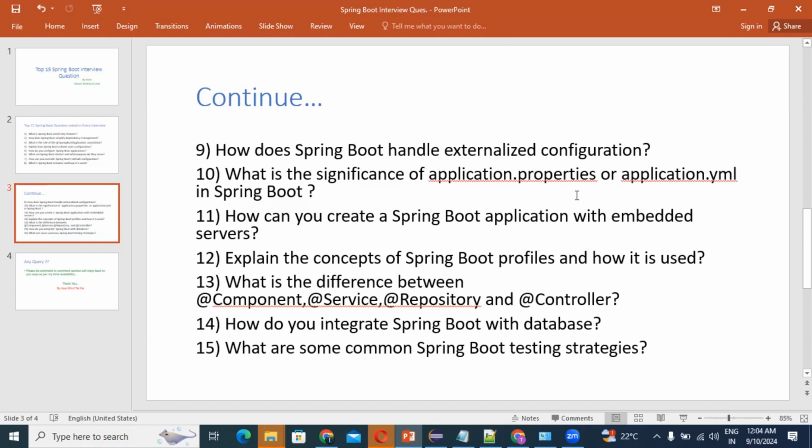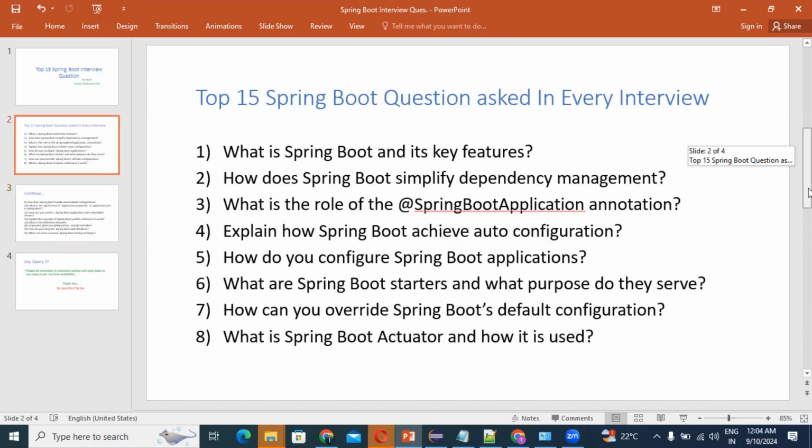So guys, these are all the top 15 questions which are generally asked in the interview room by the interviewer. All things I explained orally. If you want all the answers in one place, definitely please do comment in the comment section. I will upload all the answers in a PDF format in a coming video. I hope all the answers I have provided are helpful for you when you attend any interview, guys.